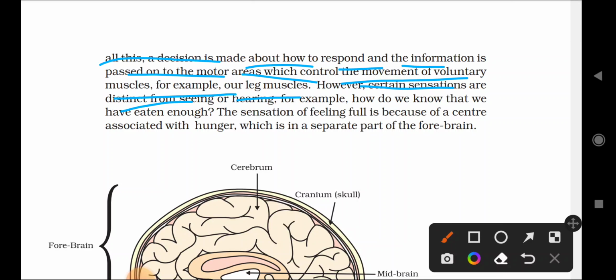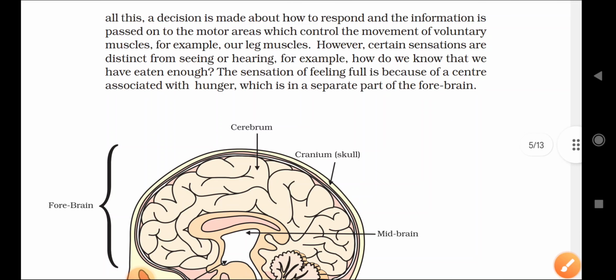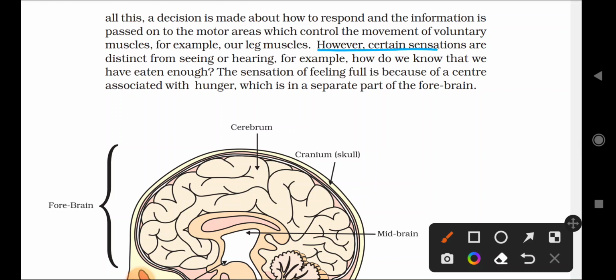That is an example of voluntary actions. However, some examples are different from voluntary actions. Some sensations are distinct from seeing or hearing. For example, how do we know that we have eaten enough? Some sensations we cannot see or hear. For example, how do we know that we are eating enough food, or that we are hungry? How do these work, and which type of action are they called?